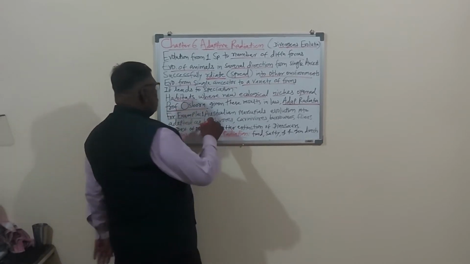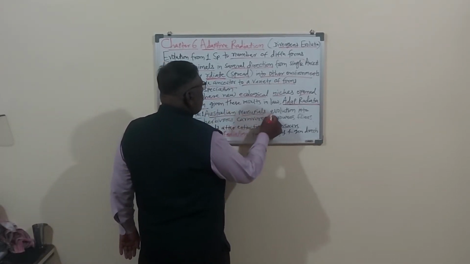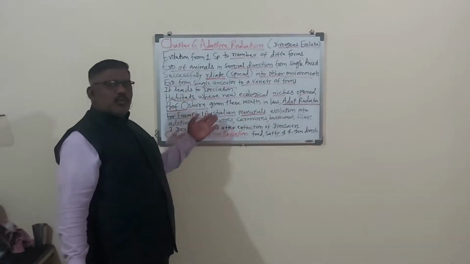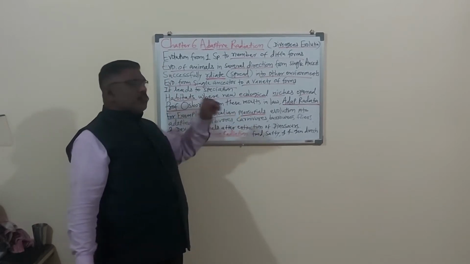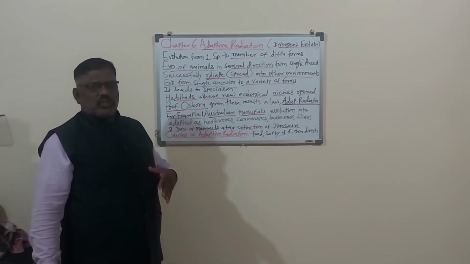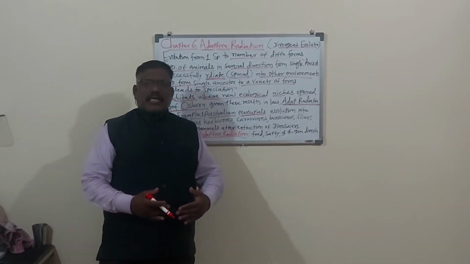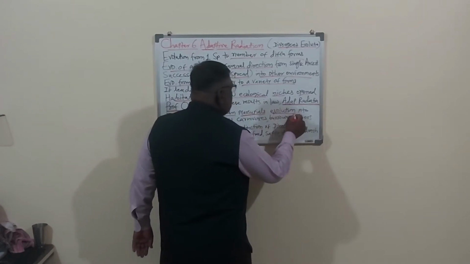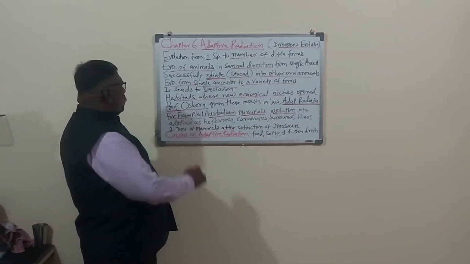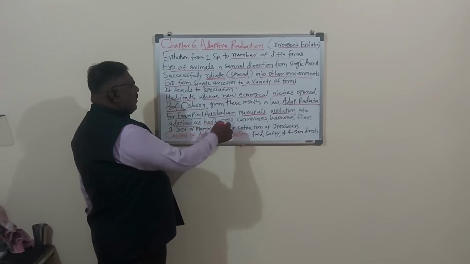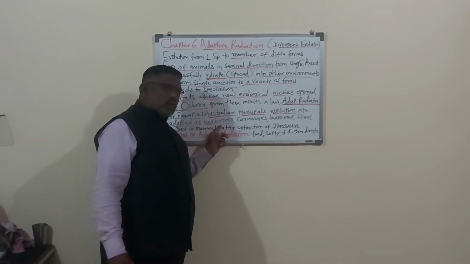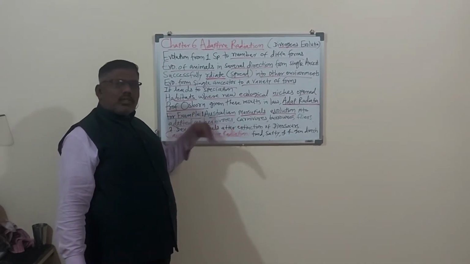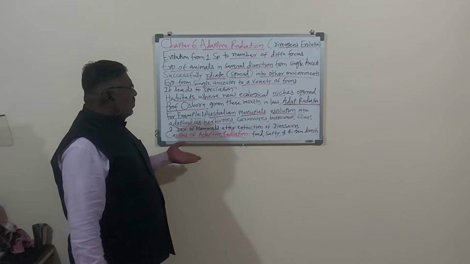So the first example, the Australian marsupials. Australian means belonging to Australia, and marsupial means animals having a pouch. पोटाला पिशवी असते कांगारू सारखी, that is called marsupials. Evolution, त्याची उत्क्रांती into adapted herbivorous. Herbivorous means those eating plants. Carnivorous means those eating other animals, depending on other animals for their food.